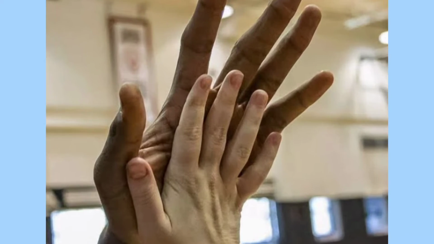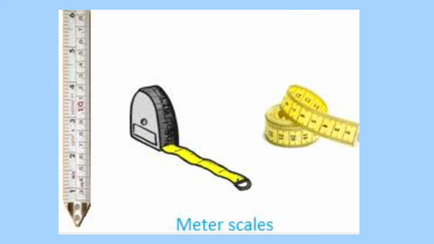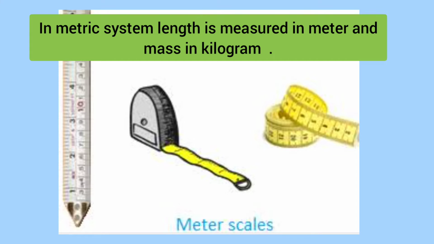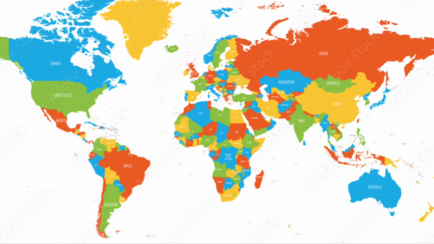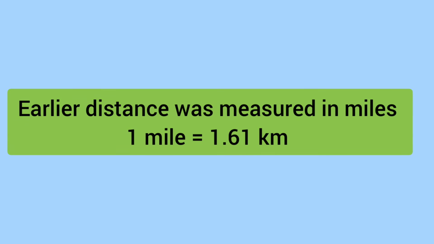In 1790, the French created a standard unit of measurement called metric system. In metric system, length is measured in meter and mass in kilogram. But it was also quite confusing as different countries had their own units of measurement. Earlier, distance was measured in miles. 1 mile equals 1.61 km approximately.